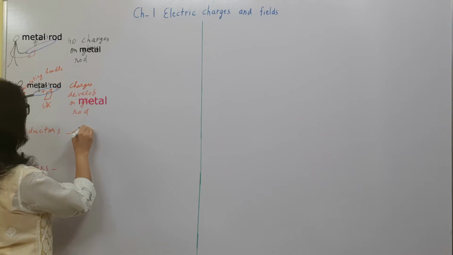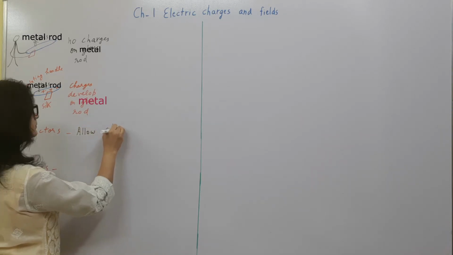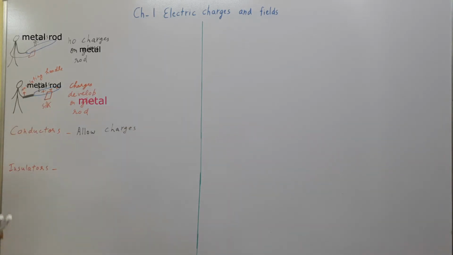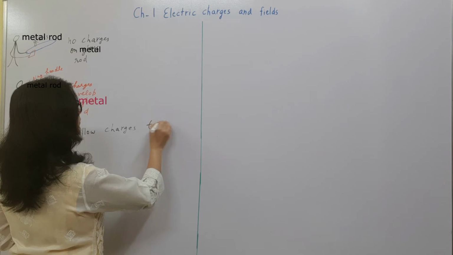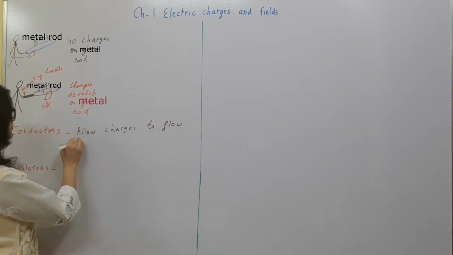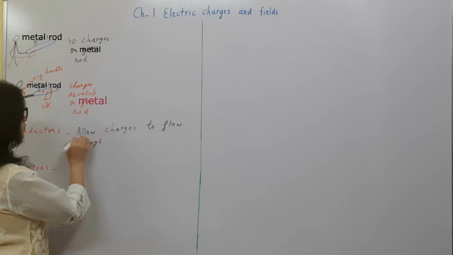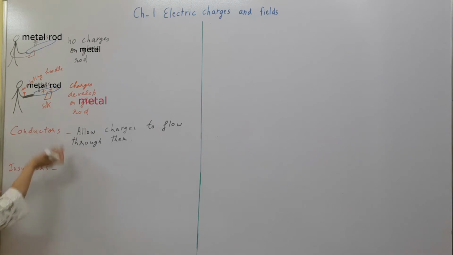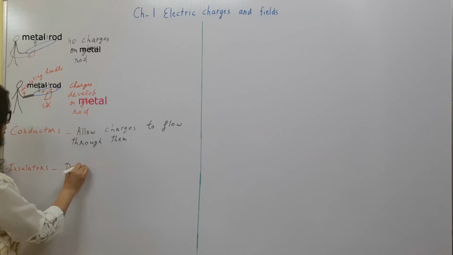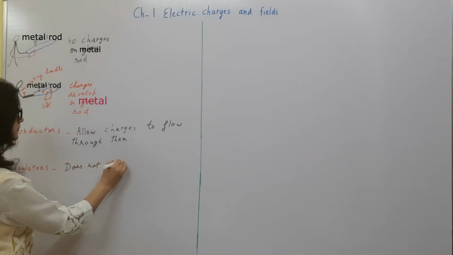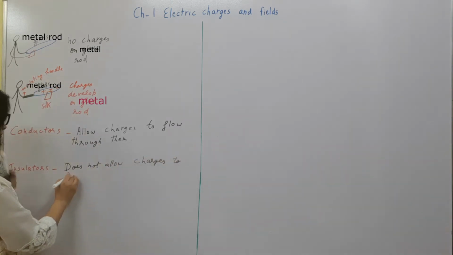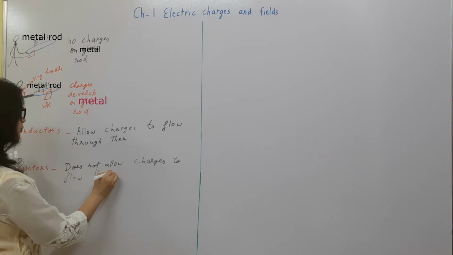These allow charges to flow through them, right? That means you can say, in other words, it can allow current to flow through them, and it does not allow charges to flow through them.